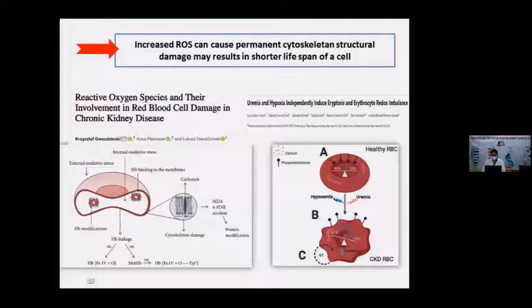There is a paper published in 2018 that discusses ROS involvement in RBC damage in CKD. They showed that internal oxidative stress can degrade the hemoglobin molecule, and both internal and external oxidative stress can damage the cytoskeleton of the RBC and make it unstable. An unstable RBC membrane will easily get lysed in the peripheral blood because the cytoskeleton is already damaged due to denaturation.